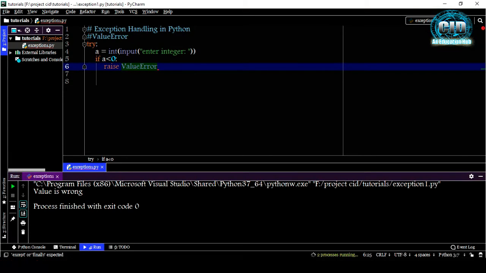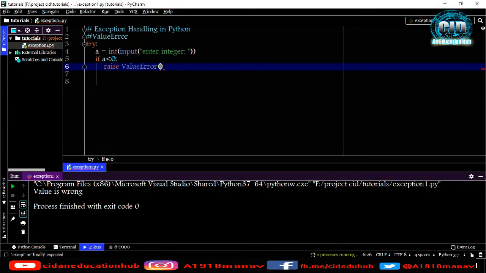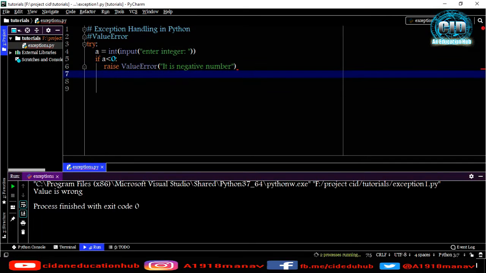And under ValueError we can pass the message. What will be the message under ValueError? I'm just passing here that it is a negative number. Okay, I'm just throwing a negative error. Now it will raise an exception. If I type a negative number here, then it will raise an exception. So we can handle that exception.